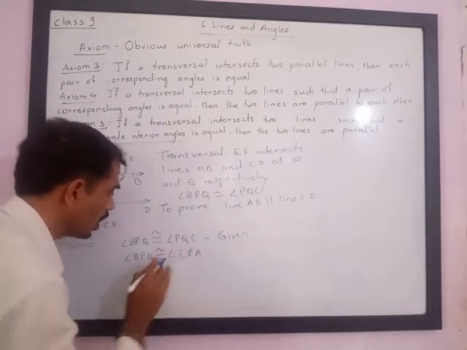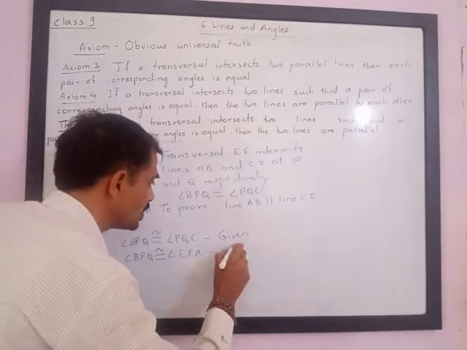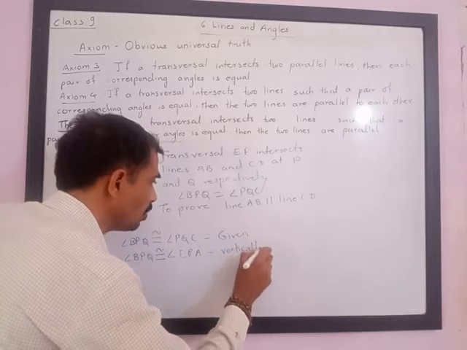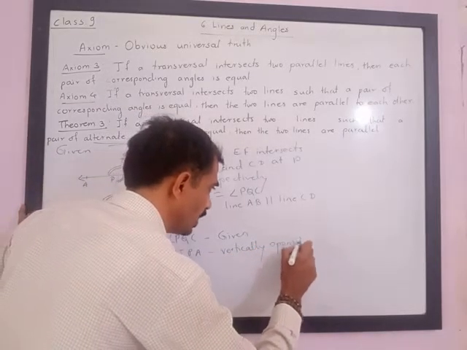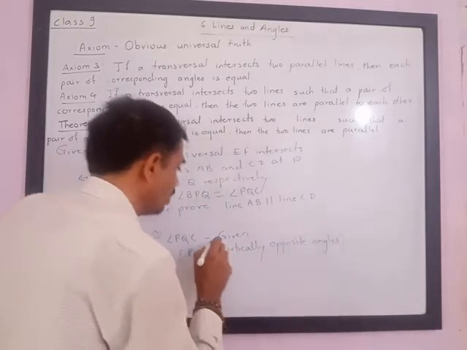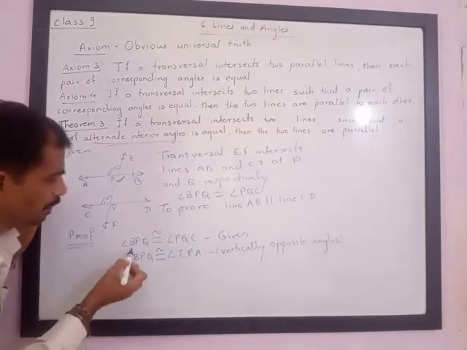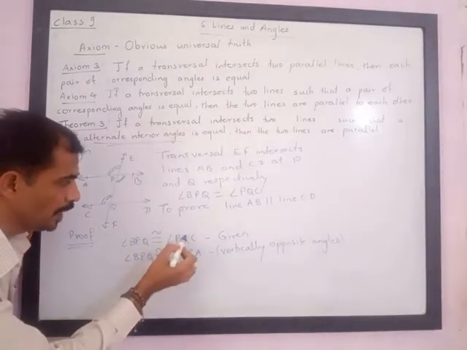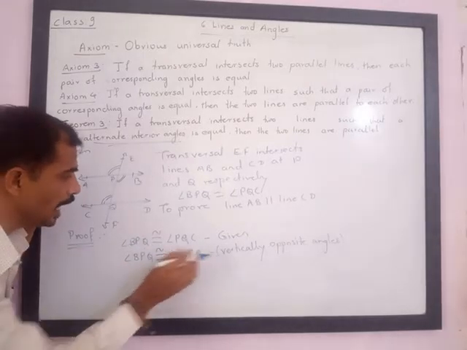This angle is congruent to angle EPA. Reason is, vertically opposite angles are always congruent. They always have equal measure. Now please note, here BPQ is congruent to PQC and BPQ is congruent to EPA.